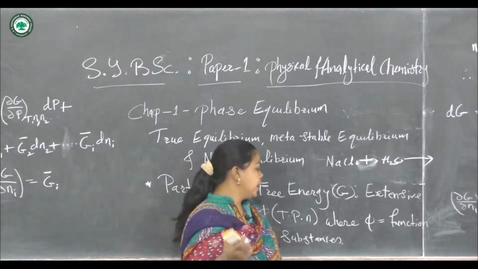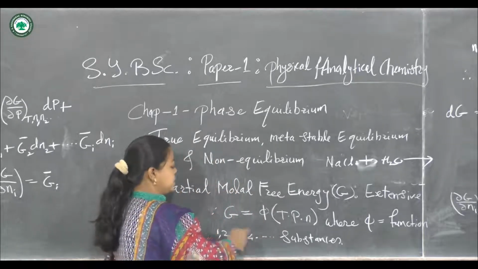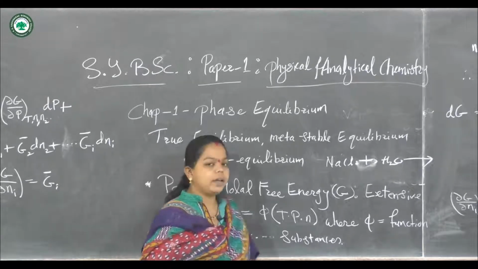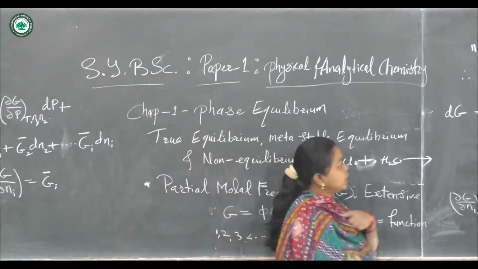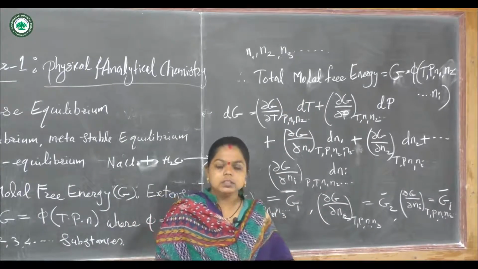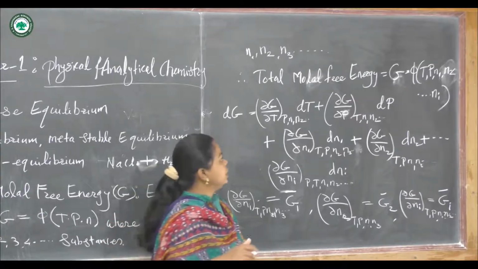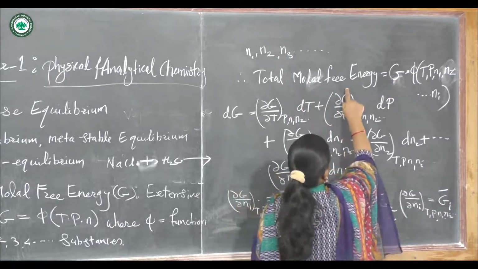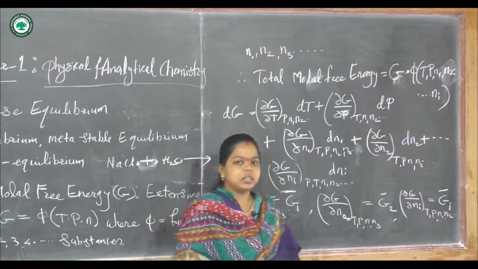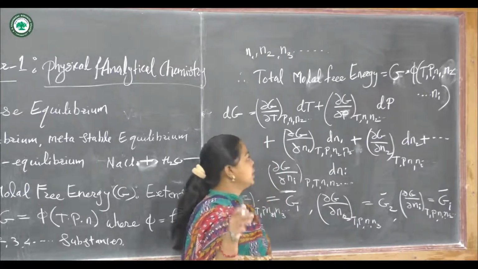We can consider that N1, N2, N3, N4 are the numbers of moles for the corresponding substances 1, 2, 3, 4, etc. Now we can write the total molar free energy for this type of system that contains substances 1, 2, 3, 4 and their corresponding moles N1, N2, N3, etc. Then the total free energy becomes G equals phi of T, P, N1, N2, ..., Ni. Depending upon the number of substances, we can write N1, N2, up to Ni.